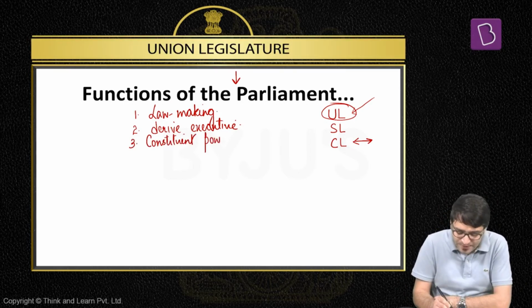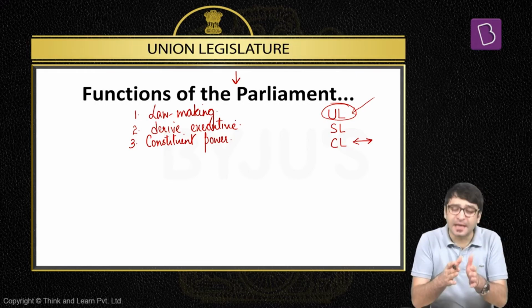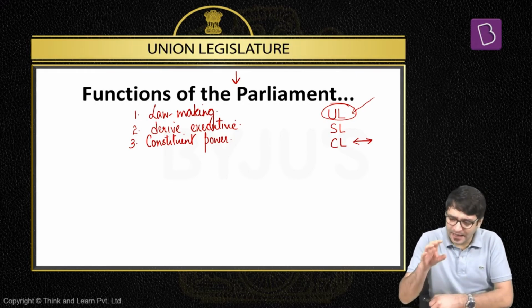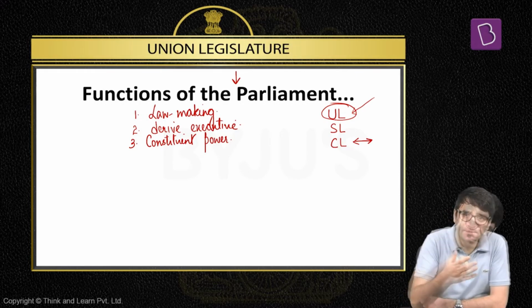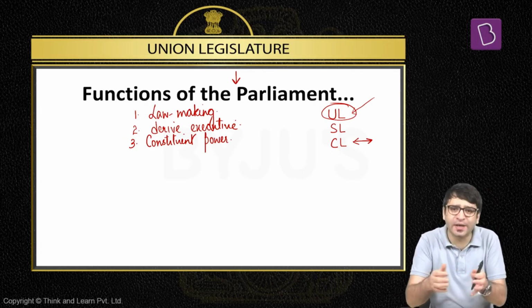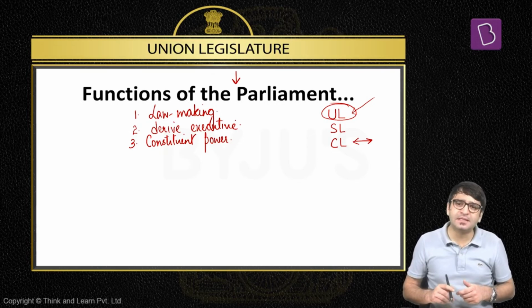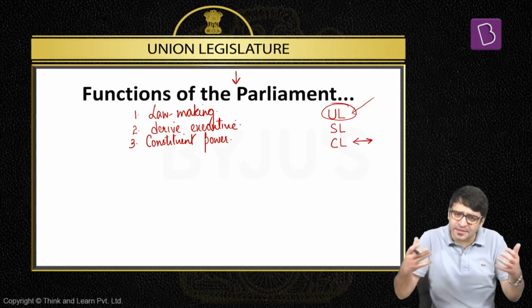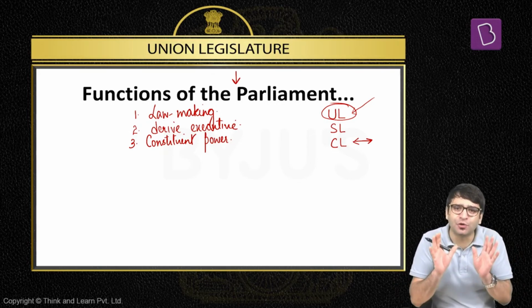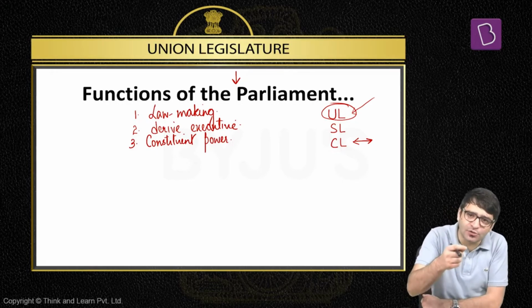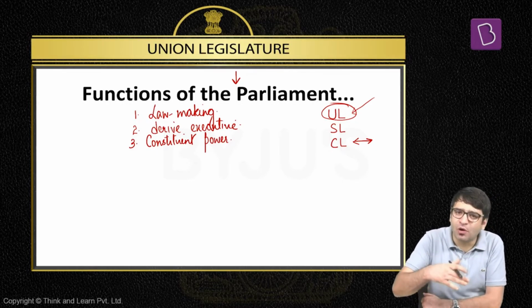That's another important role played by the Indian Parliament. The third important function of the Parliament is its constituent power or constituent function. In 1946, the Cabinet Mission was sent to India, and it is this Cabinet Mission which promised us a constituent assembly. This constituent assembly, a body tasked with drafting the constitution for India, met for the first time on 9th December 1946, and for the next couple of years, they discussed, debated, and deliberated on the shape and the contours of our constitution. We adopted this constitution on 26th November 1949, and it entered into force on 26th January 1950.